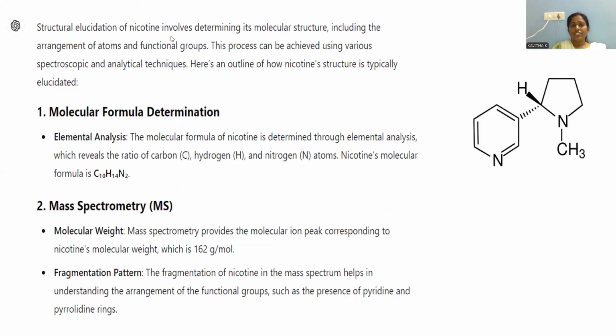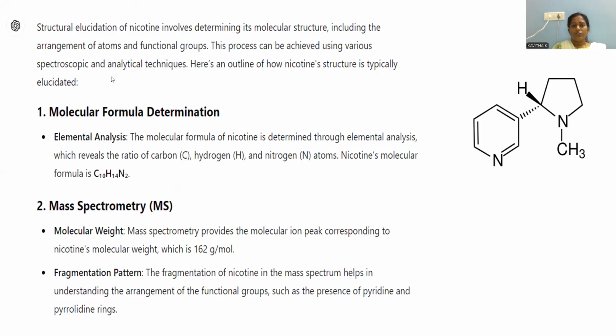Structural elucidation of nicotine involves determining its molecular structure, including arrangement of atoms and functional groups. How the atoms are arranged and what will be the arrangement or localization of their functional groups, we are going to determine in a systematic manner under the segment called structural elucidation.